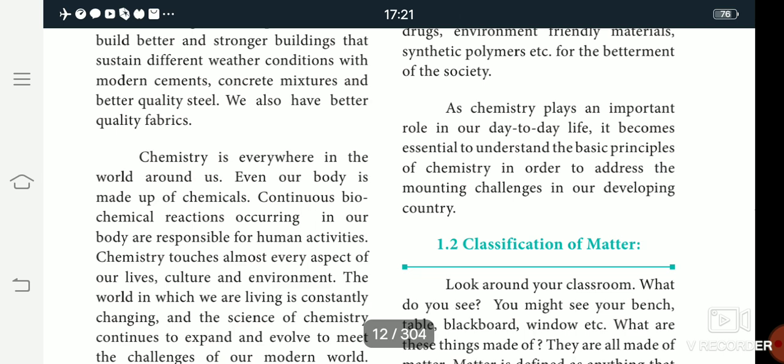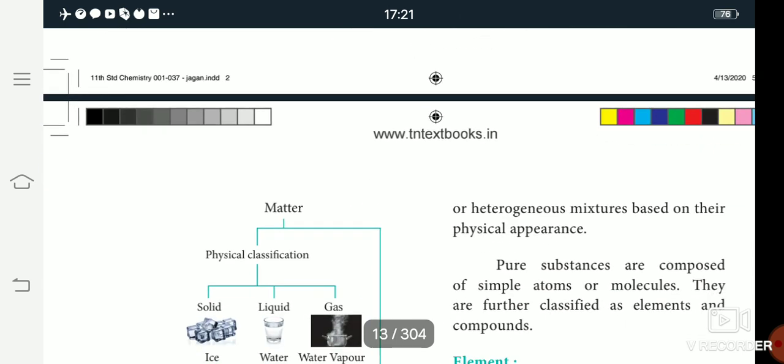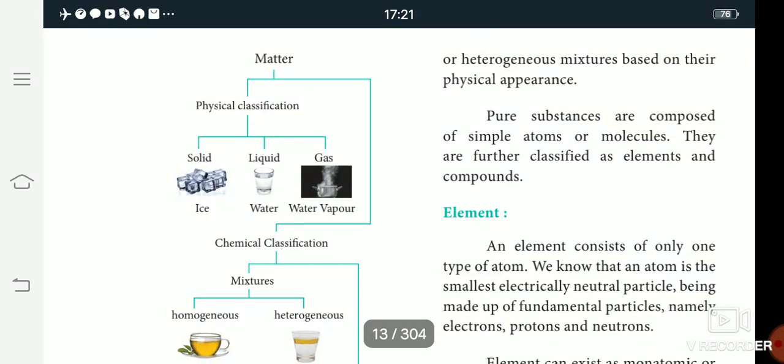Matter is classified into two types. One is physical classification, another one is chemical classification. The physical classification has three types: solid, liquid and gases. So what is the physical classification of matter?